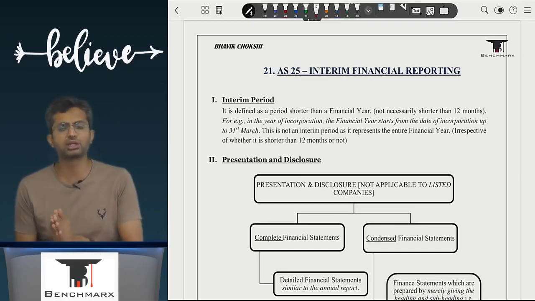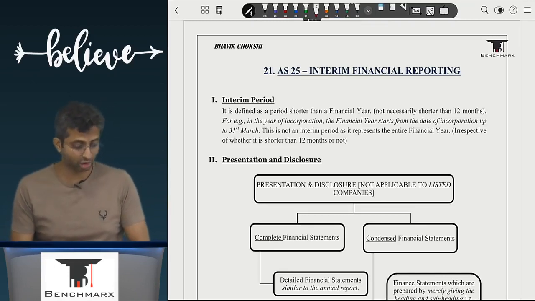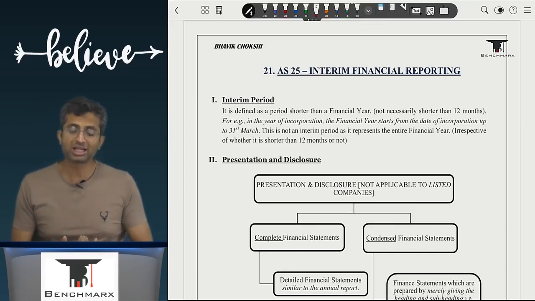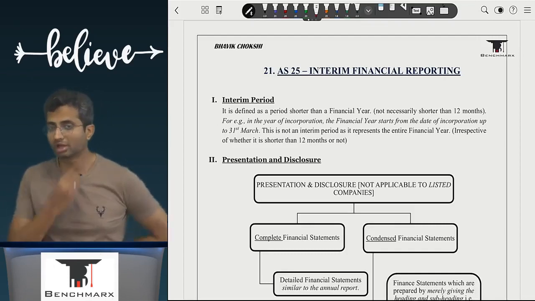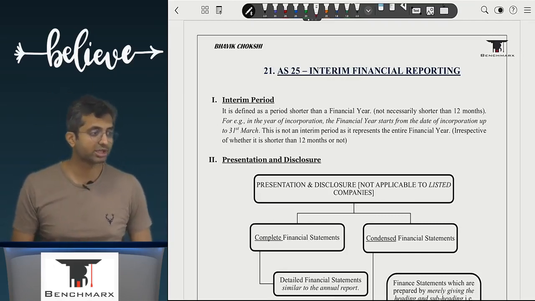A financial year typically is a 12-month period, but in the year of incorporation, in the year of liquidation, it is not a 12-month period. So does that mean that it is a financial year of 6.5 months? Yes. So is that period called an interim period? No. That is treated as the full financial year.